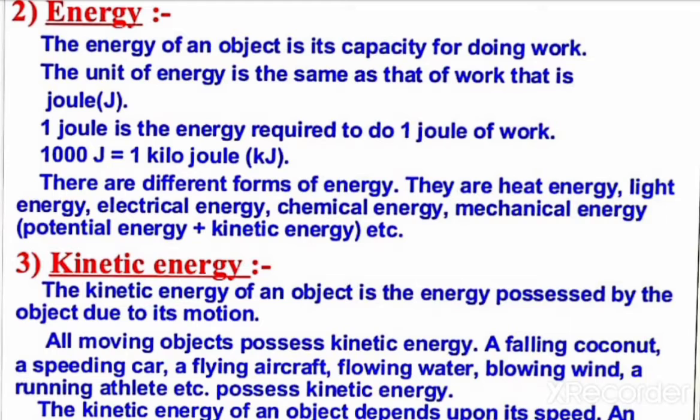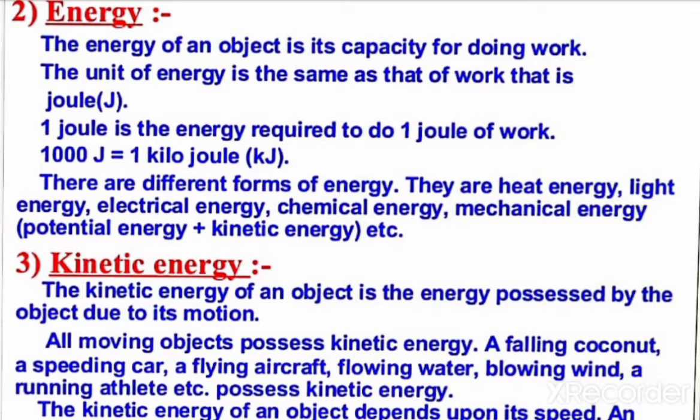First, let us study kinetic energy. Already you know, a moving object can do work. An object moving faster can do more work than the identical object moving relatively slowly. A moving bullet, blowing wind, rotatory wheel, speeding stone can do work.